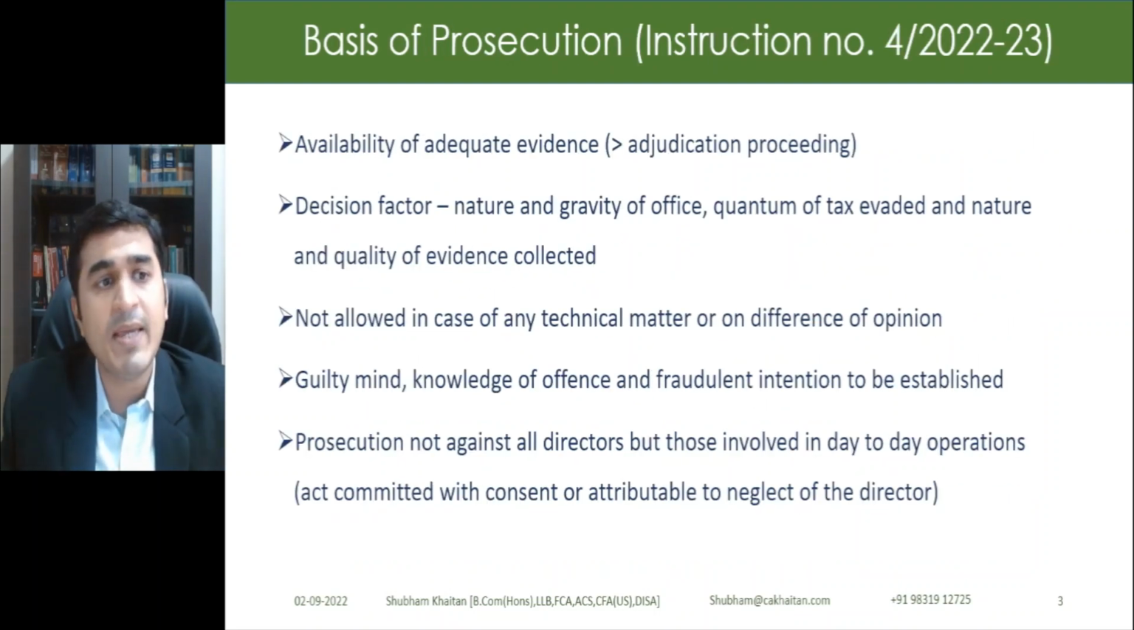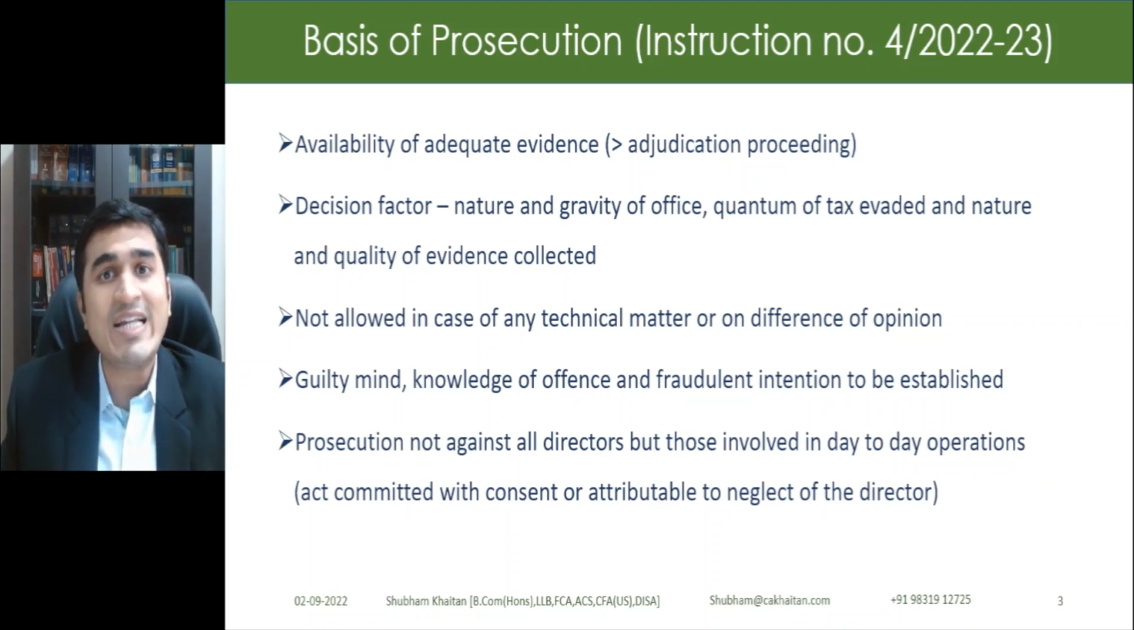Now, what can be the basis of prosecution? First of all, there has to be adequate evidence which has to be gathered by the authority which is doing the prosecution. This would be far more than the evidence which is normally required for adjudication. It requires an in-depth investigation of that person.